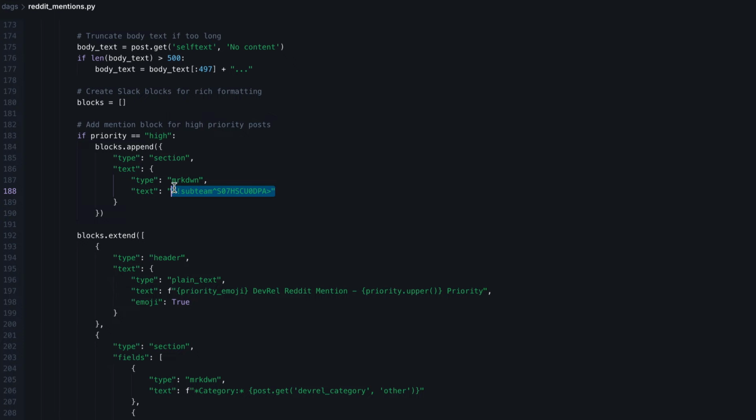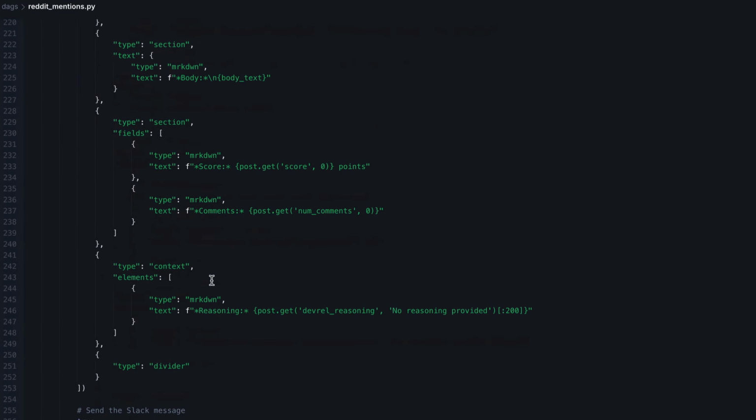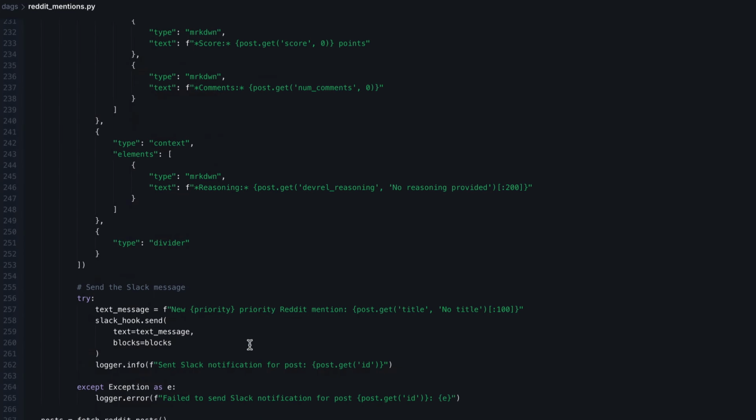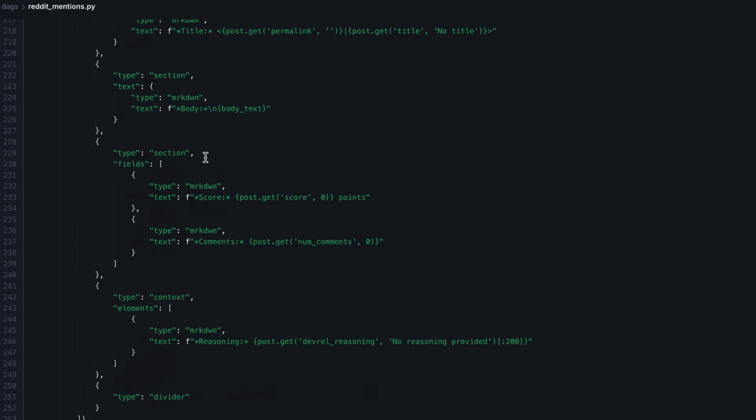Okay, so that's what it is. And again, feel free to take a look at the code. I won't explain everything here, but we just put whatever we find interesting for us in the Slack notification. And as soon as everything is good, we're going to send it with Slack hook.send, and then we put the text message as well as the blocks. And if for some reason we get an exception, then we will raise this error and print it on the standard output. Okay, so now we have this task.